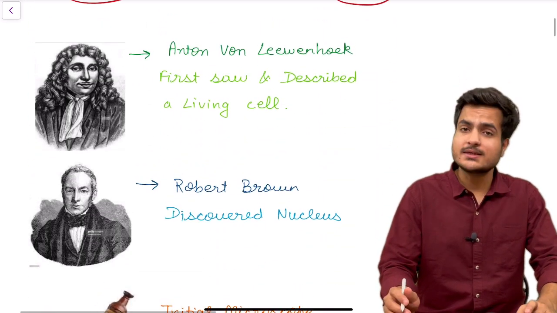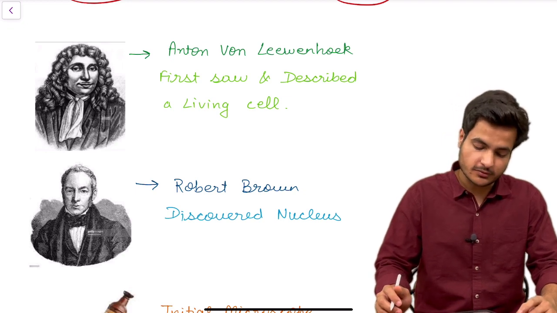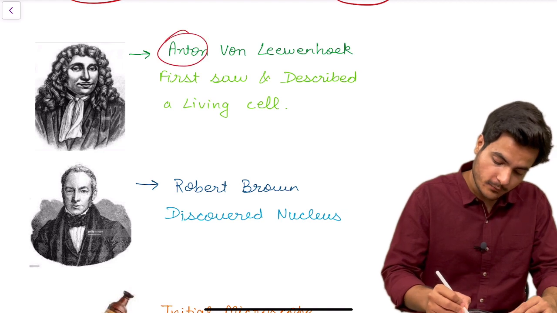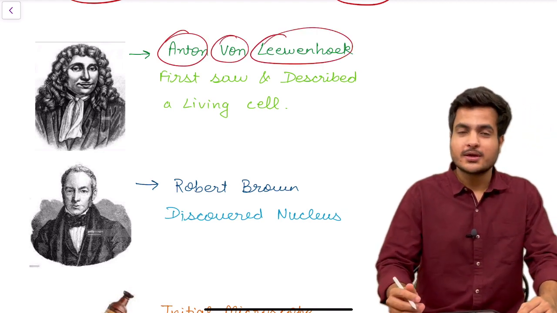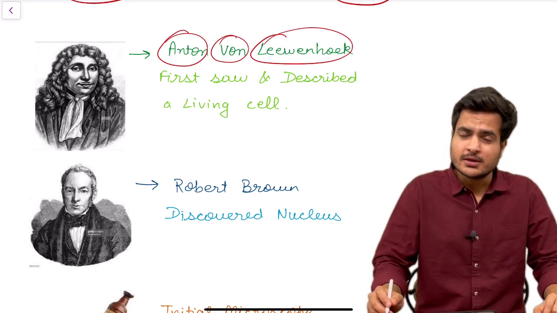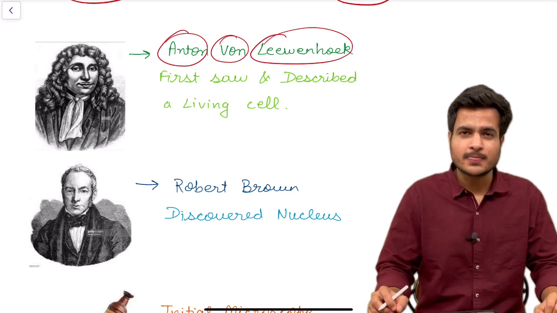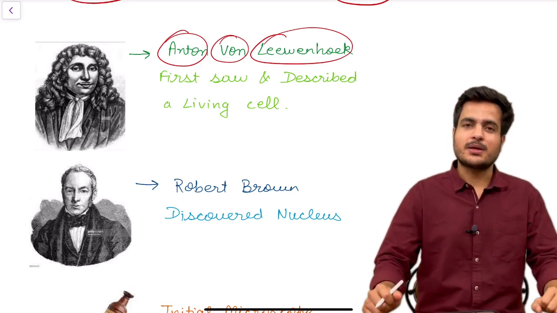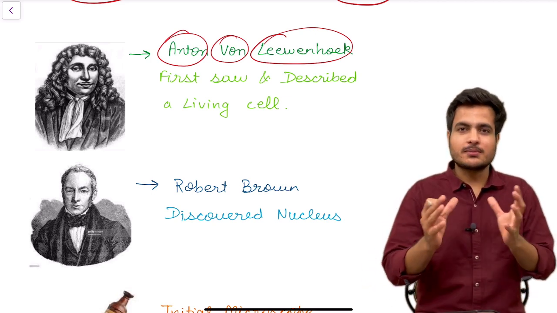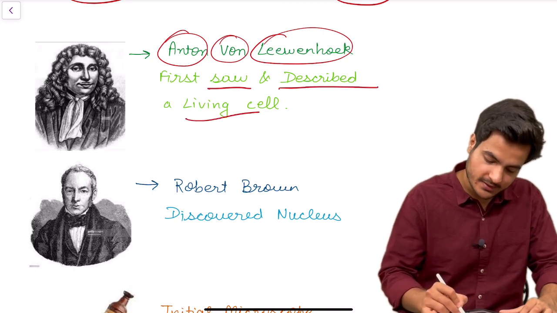Now let's see the scientists who have contributed to the research of cell biology. First of all, the scientist who came was Anton von Leeuwenhoek. He worked at a shop of lenses, the lenses which are used for eyewear. He was very curious to see minute details of the cork on a champagne bottle. So he took that cork and made his own microscope using some lenses, and he was the first person to see as well as describe a living cell.